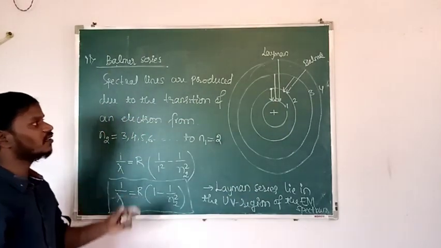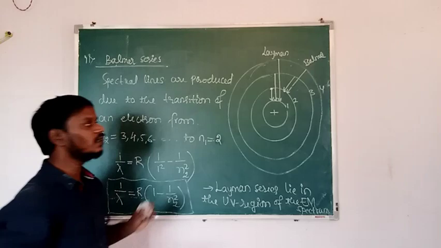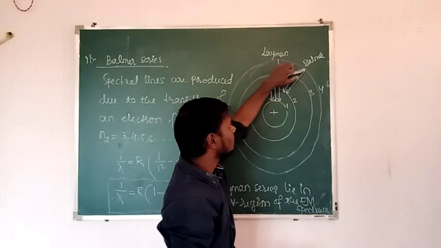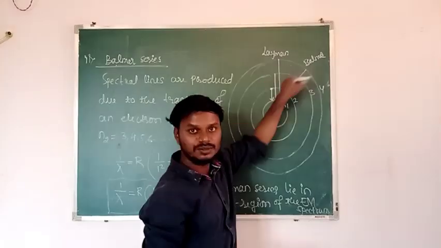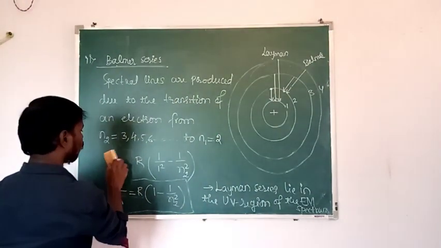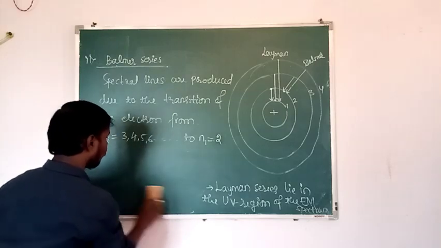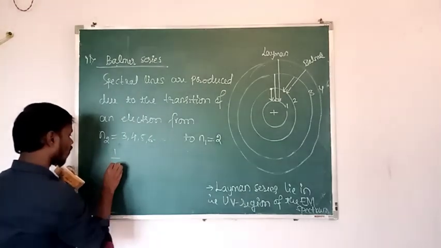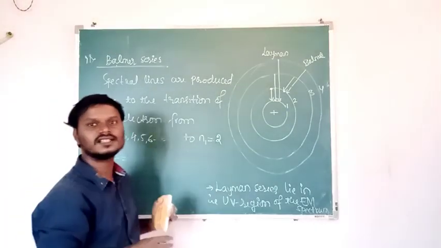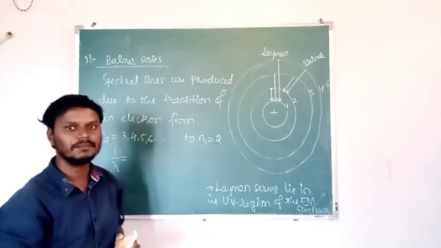Then what is the wavelength of the emitted radiation in case of Balmer series, when the electron jumps from 3 to 2 or 4 to 2 or 5 to 2 and so on? That formula is 1 by lambda is equal to R, and already you know the value of R, that is 1.097 into 10 to the power of 7 per meter.